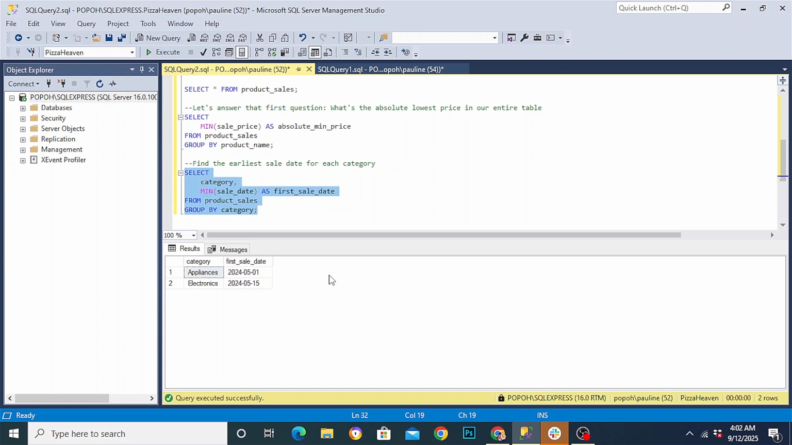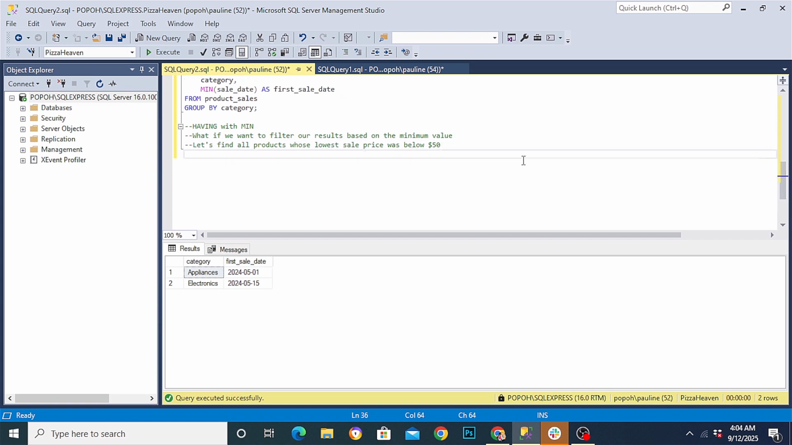So what if we want to filter our results based on this minimum value? We can't use WHERE because the minimum value doesn't exist until after the grouping. This is where HAVING comes in. For example, find all products whose lowest sale price was below $50.